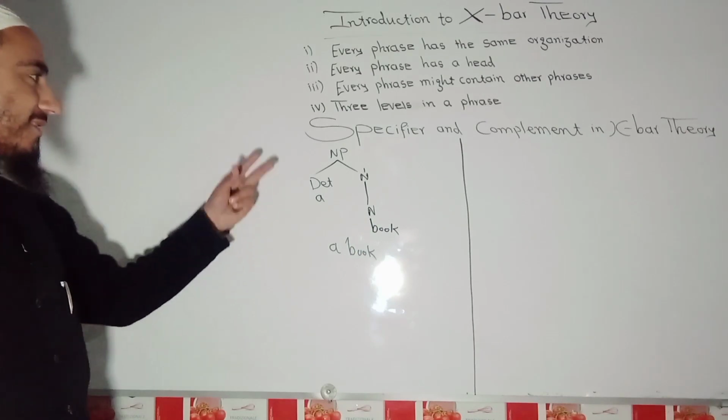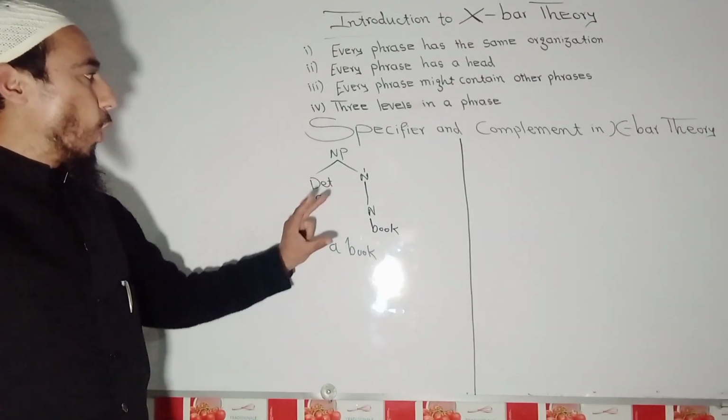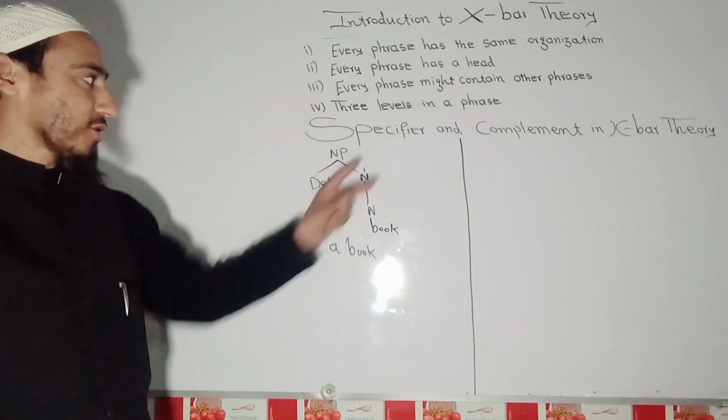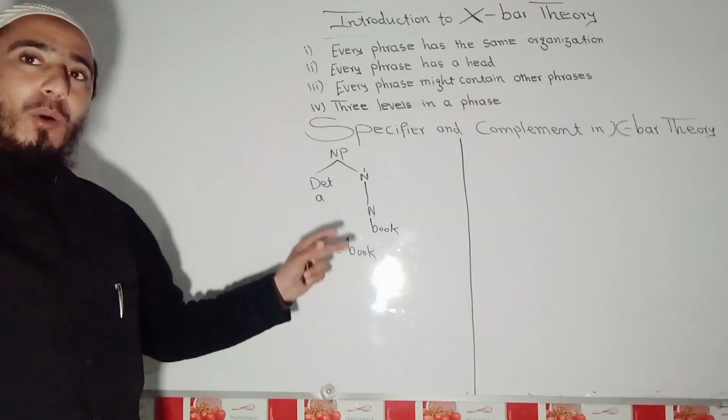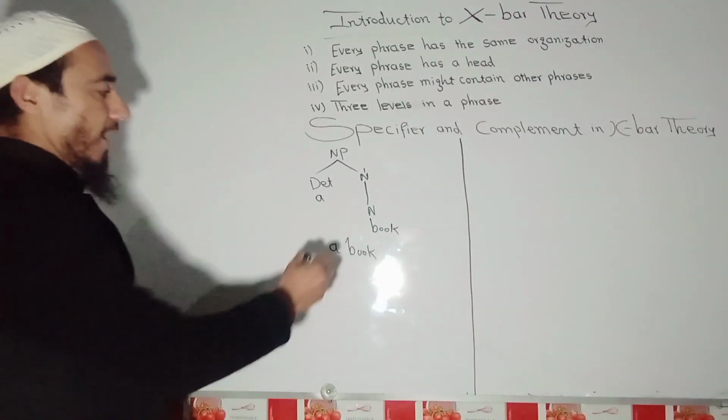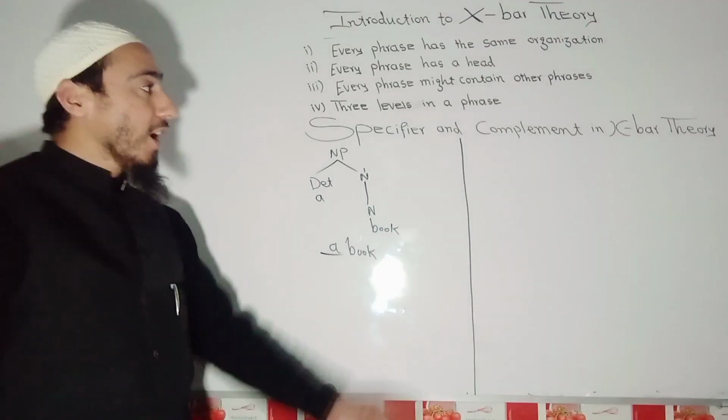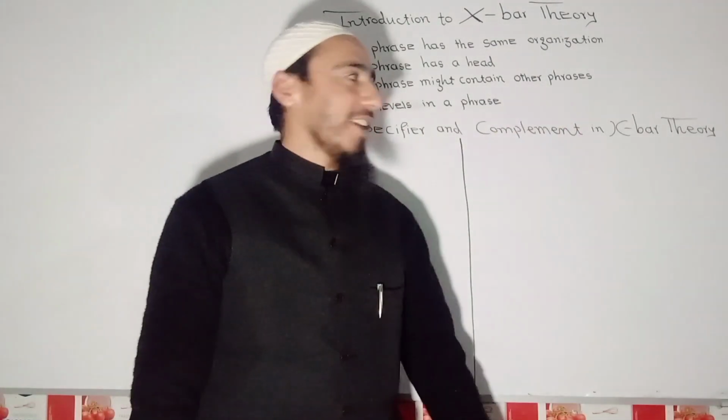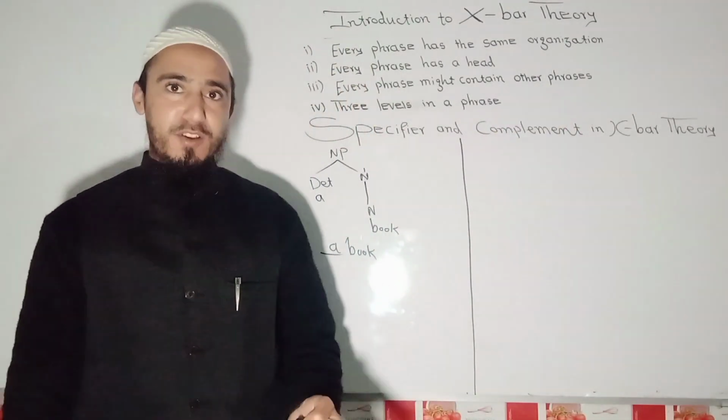Okay, listeners and audience, this is the structure of a noun phrase about specifier. So now you know what is specifier in this. So we have specifier here, a book. Okay, now come to complement in the X bar theory. What is meant by complement?